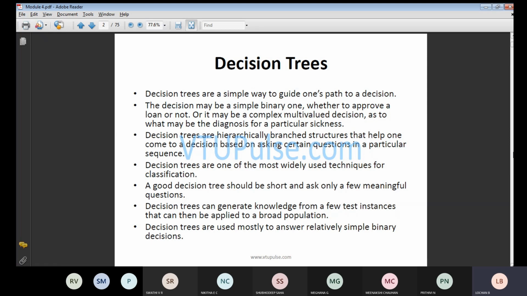Next, a good decision tree should be short and ask only a few meaningful questions. For example, one more real-time example for this point: if you are presenting your PPT, for example, your seminar PPT, or your internship PPT or your project PPT, whatever PPT you are presenting, the third person who is seeing your PPT should not ask questions on each slide. That means if you have 10 bullet points on a slide, they should not ask for each bullet, what is this one, for the second, what have you done.